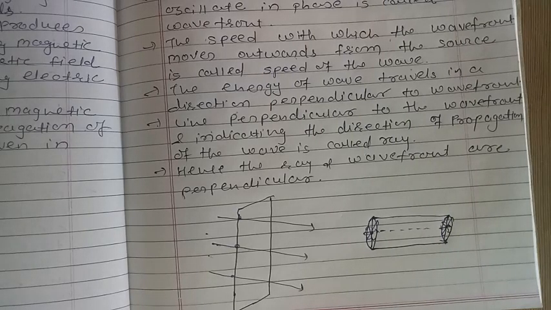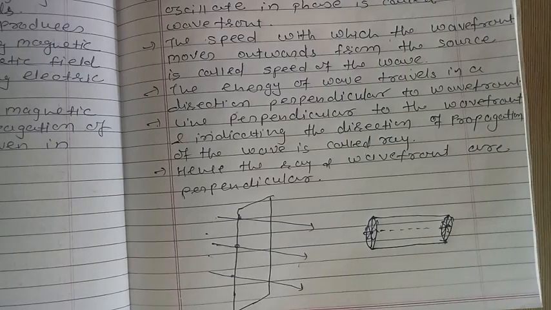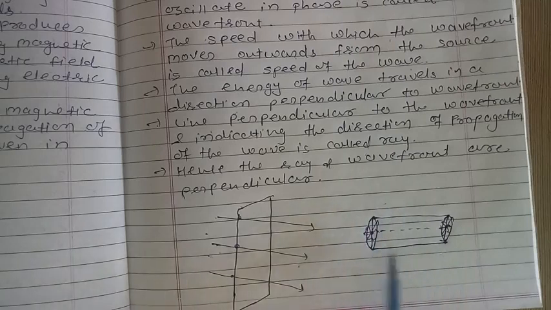First we studied the spherical wavefront. When the distance is very large, the shape of the wavefront is a plane wavefront. The wavefront from a tube light is of cylindrical shape, so these are cylindrical wavefronts. The example is the wave emitting from the tube light, which is called a cylindrical wavefront.